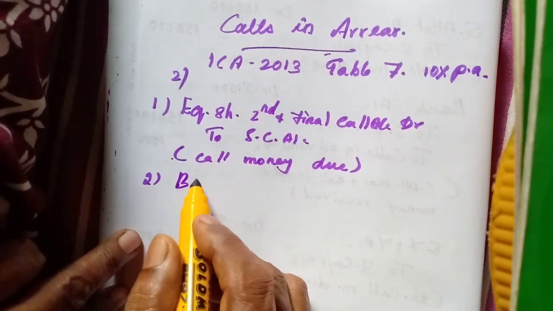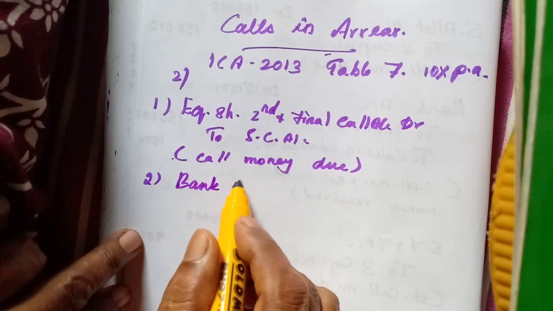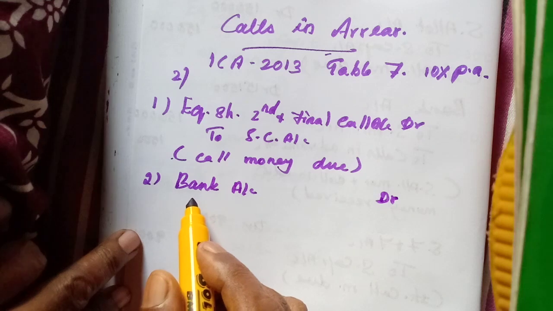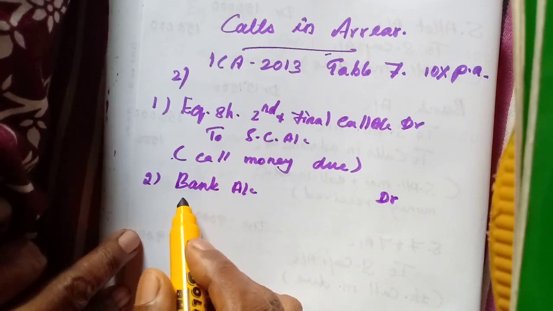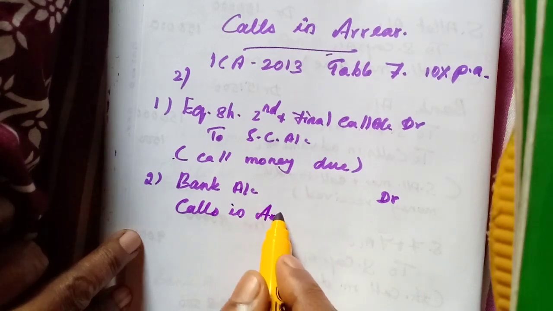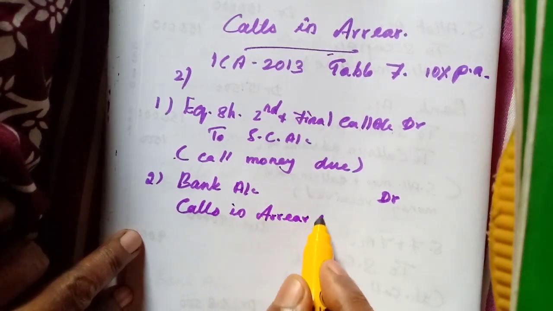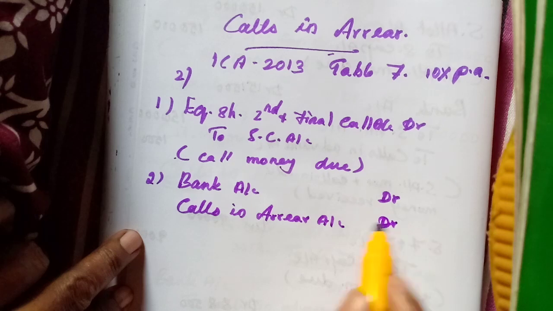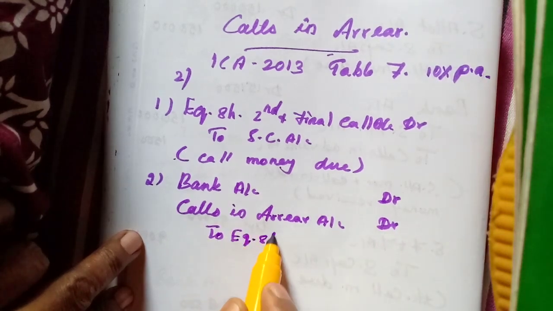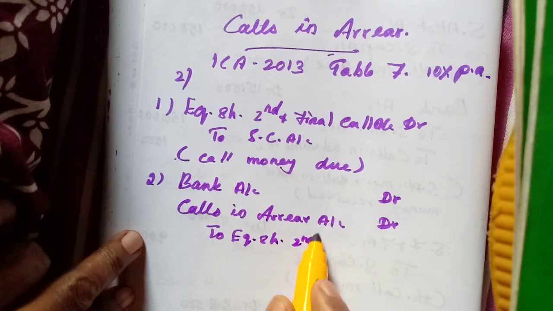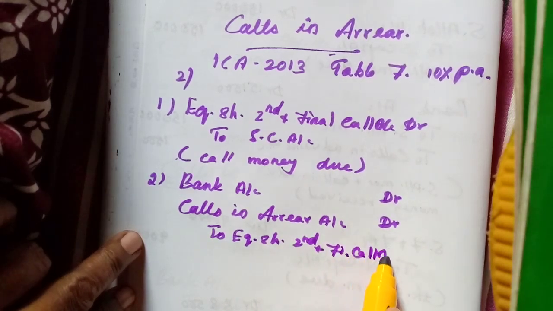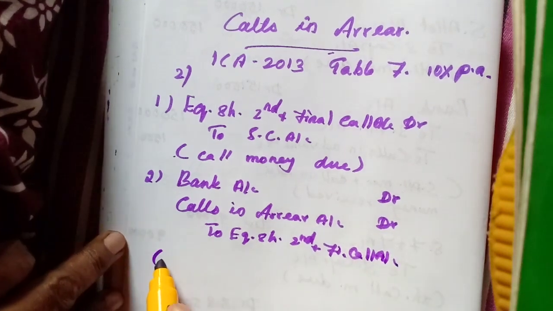Bank account debtor, and one more amount we will not receive, isn't it? So that is called calls in arrear account, debtor to equity share second and final call account.